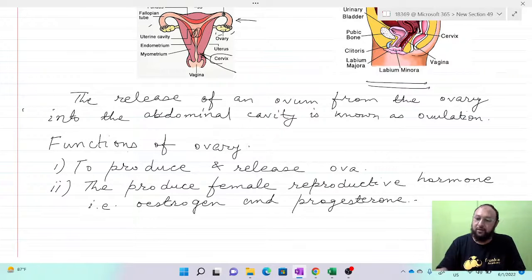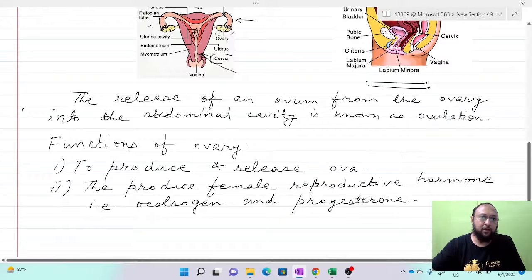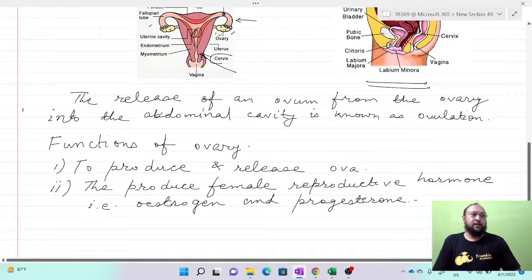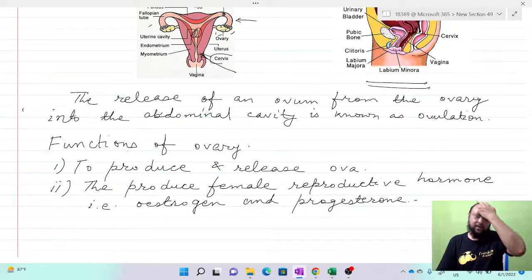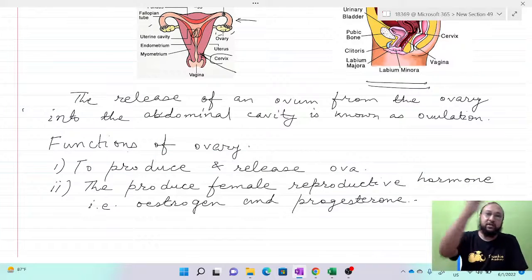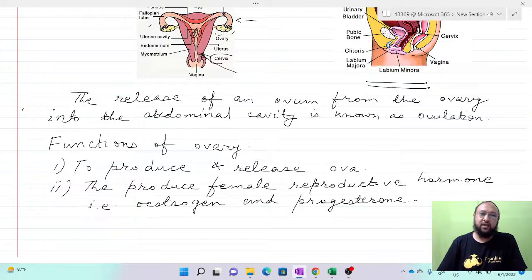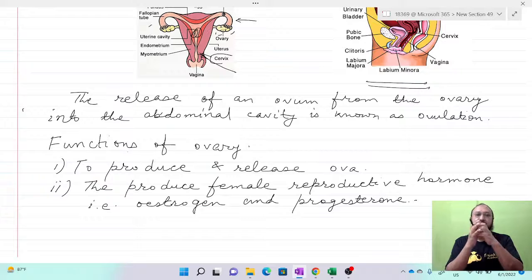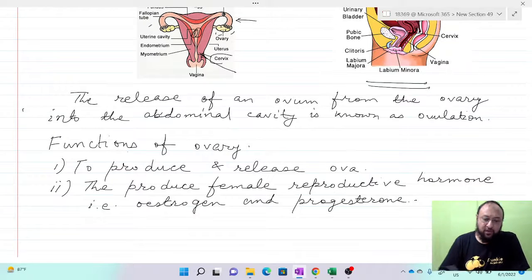Okay, now there are the fallopian tubes that we will study, as we have seen in the diagram, connecting to the uterus. The end of the fallopian tube which is close to the ovary has a funnel-like structure called the fimbriae.